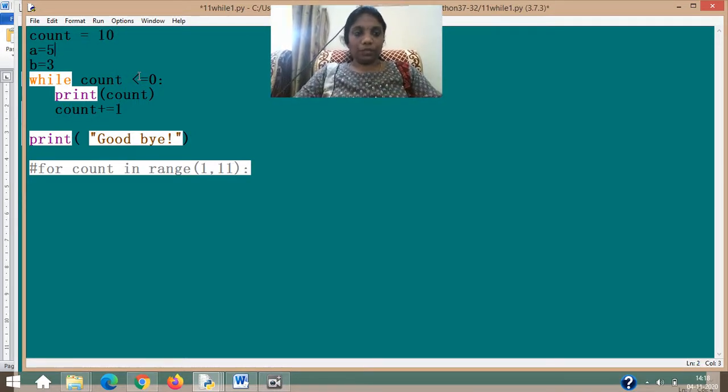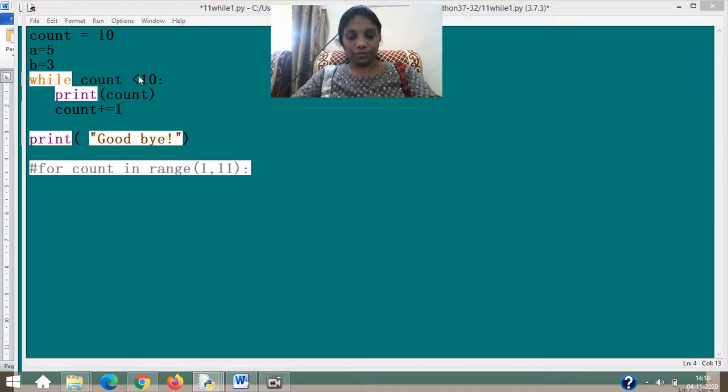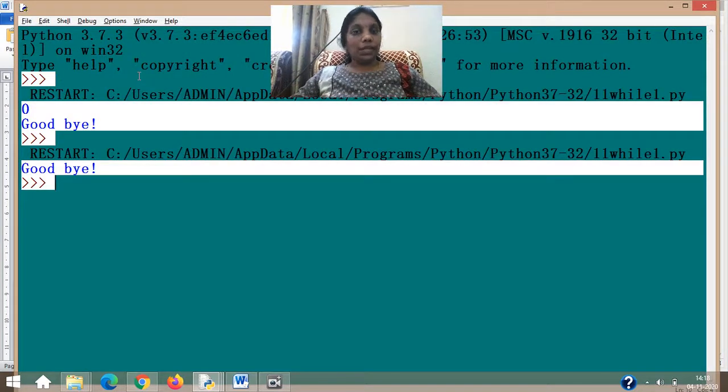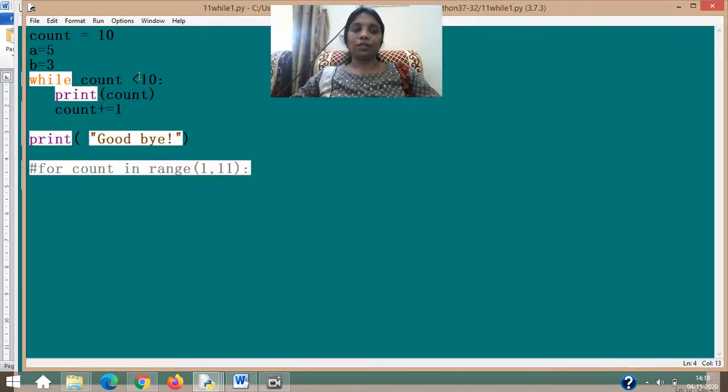See, for example, I've given like this, and this I'm giving. What happens now? Count is 10. While count less than 10. It will never satisfy this condition. 10 is not less than 10. It will print goodbye because goodbye is not part of it. So even without infinite loop, problems can occur.